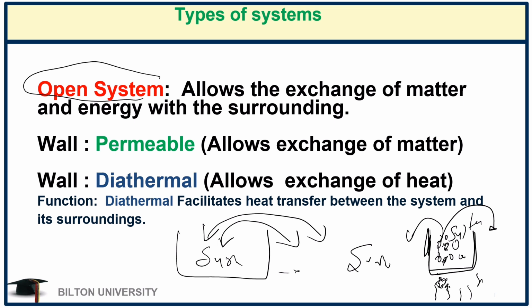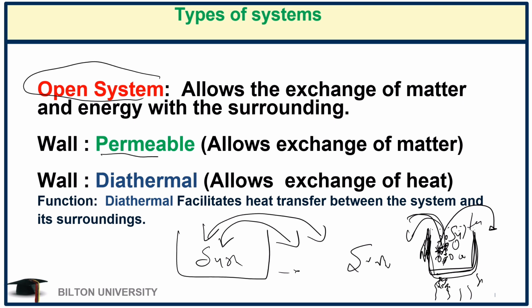It means that it can allow the exchange of matter in the system and also into the surrounding. So both of them can move in and out. The stove is physical, but the wall in between here is conceptual, something that you cannot see. So the open system has a wall which is permeable.